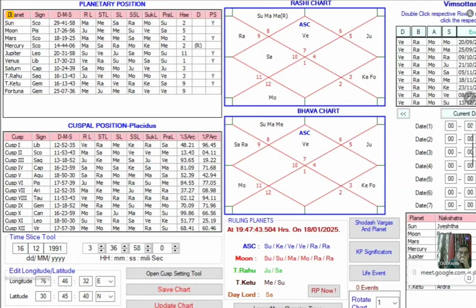So, while making predictions, one has to give a time period which is very close to the time at which the event is likely to happen.